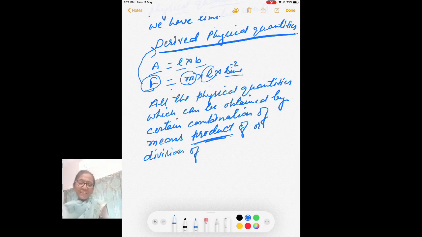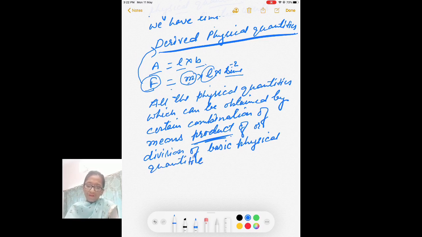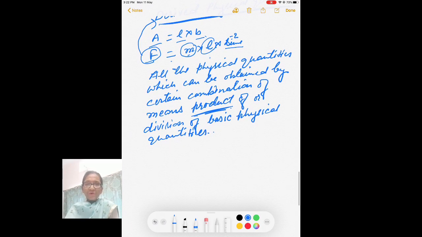So the physical quantities obtained by product of or division of basic physical quantities, okay, and their units are called derived units.